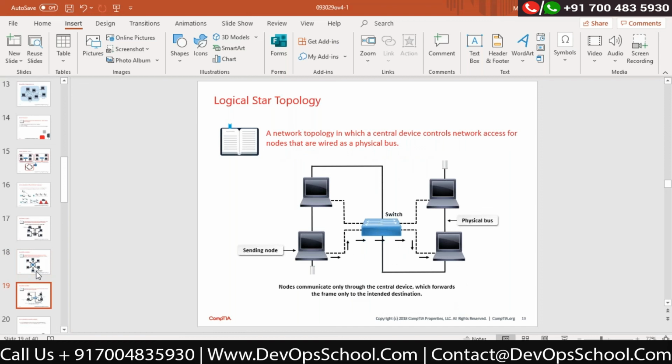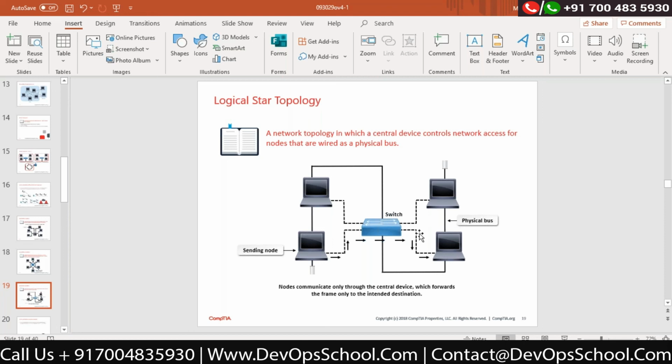Logical standard. This is completely a star topology because here we are using the device called a switch. Correct? As I told you, this is a logical star topology. Now, physically, it is a star, no doubt about it. We do have a centralized device and all the devices are connected to this centralized device. So logically and physically, this is a star topology they are talking about. By looking at the diagram, it is a star topology. And logically, I'm using a switch.